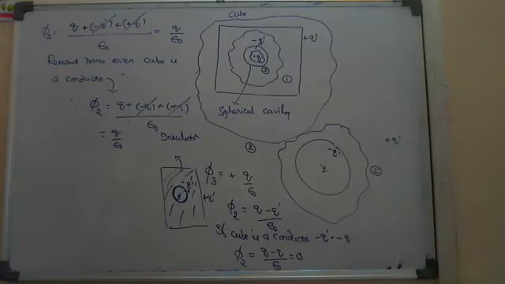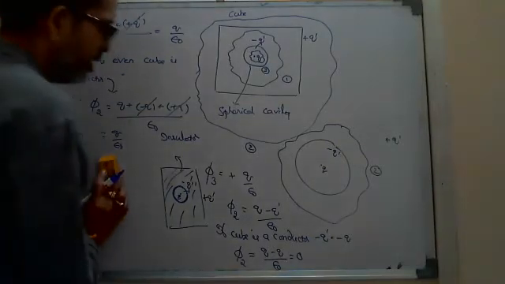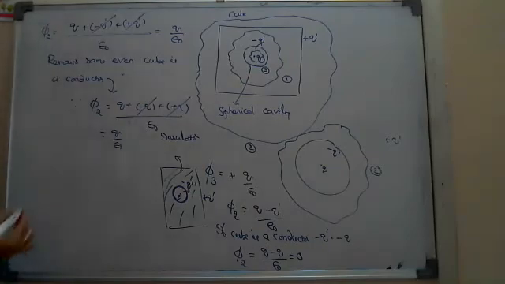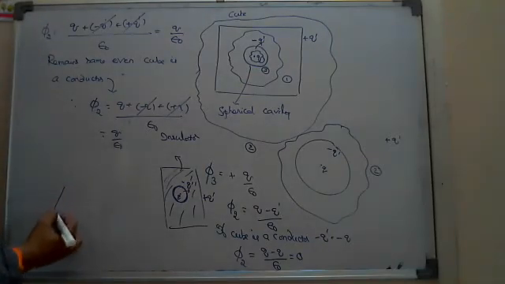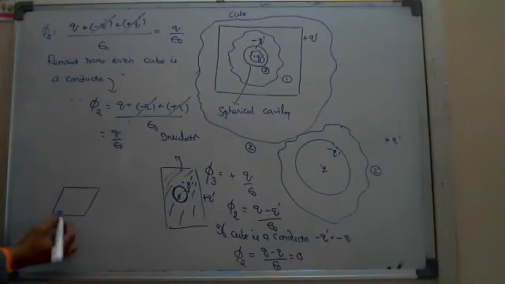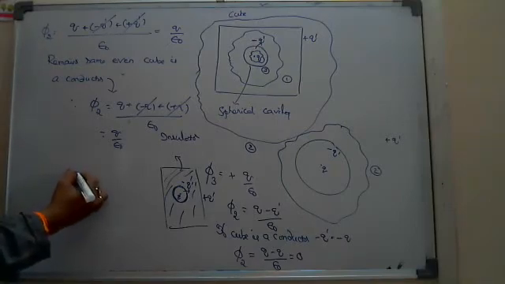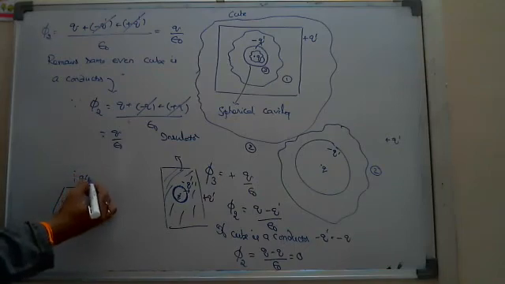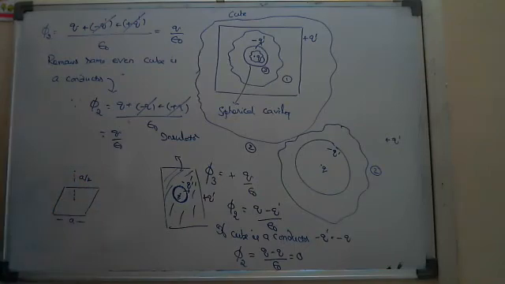And sometimes here, if they ask, I think you can say the answer for this question. Suppose this is one square plate. Okay, and here a charge is placed outside at a height exactly half of the side length A. Okay, what will be the flux input to the square plate placed here?